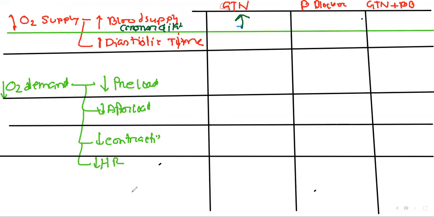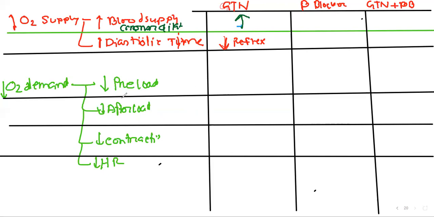So if we give glycerol trinitrate, it will reflexively activate our heart by the sympathetic nervous system, and our heart rate will be increased vigorously. And we know that if heart rate is increased, diastolic time decreases. That is not very good in this angina condition, so we mark it in blue. It is not good, and it is mainly reflex. We write here reflex.